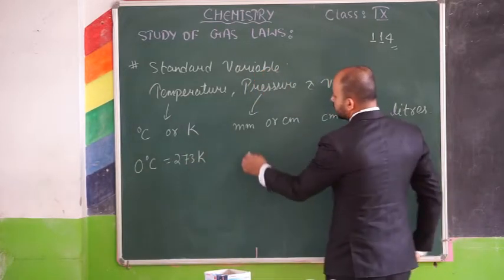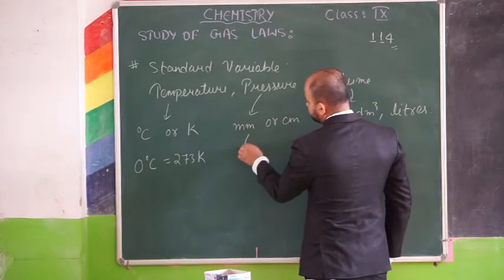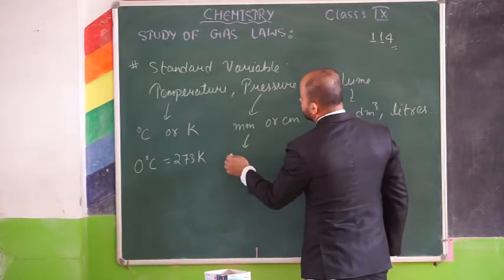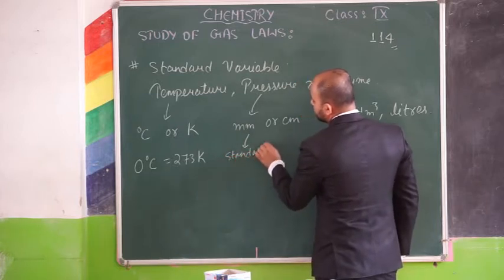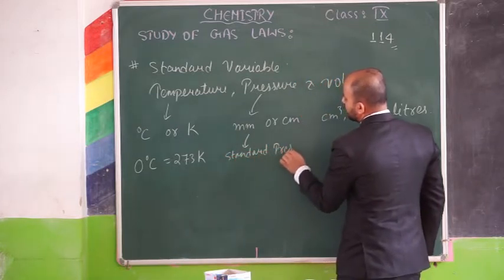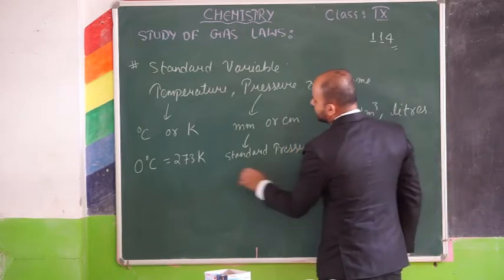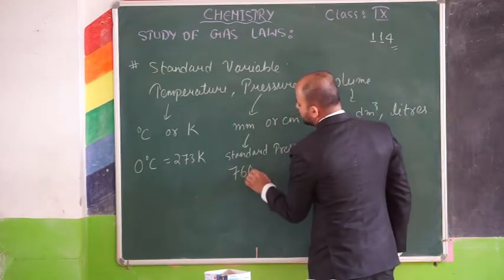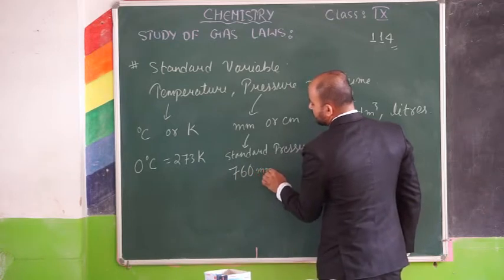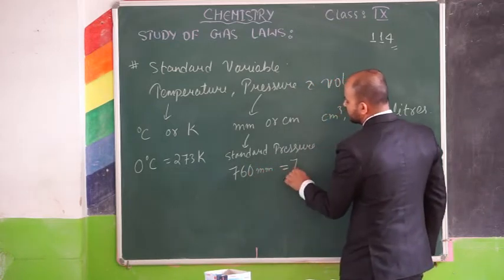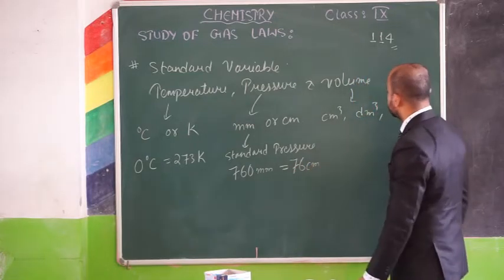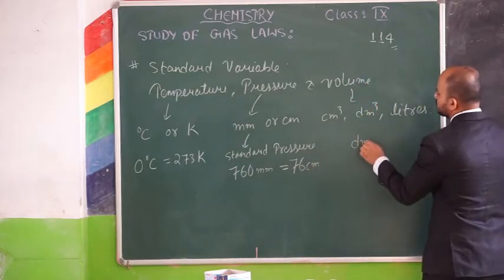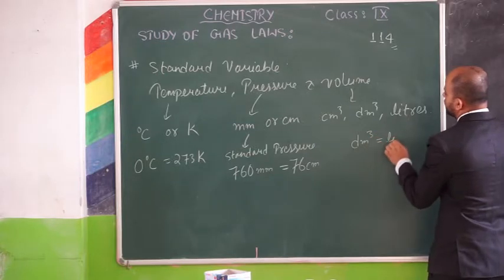Millimeter and centimeter. Here mostly the standard pressure. Standard pressure is what? Pressure is 760 millimeter. Now this is equal to 76 centimeter. So remember this relation, okay? And here decimeter cube is always equal to liter.